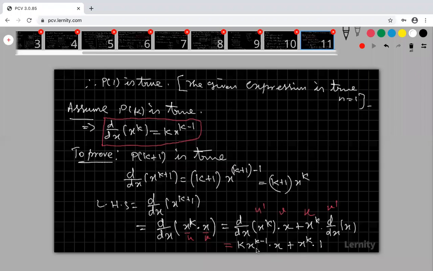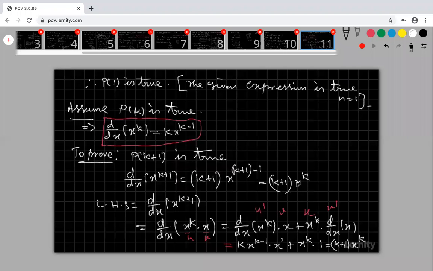This is also x power k. x power k minus 1 into x power 1 is x power k. This is also x power k. Taking x power k common, you will get k plus 1 times x power k. Are you clear? Do you understand? k plus 1 times x power k, we get the right hand side.